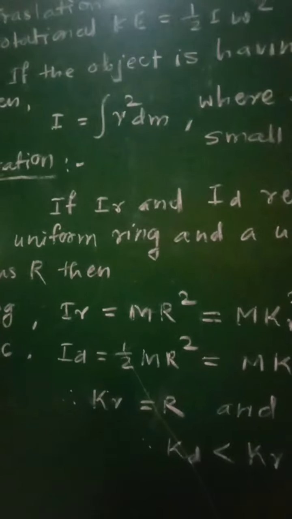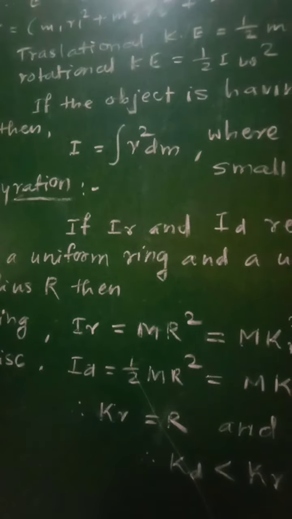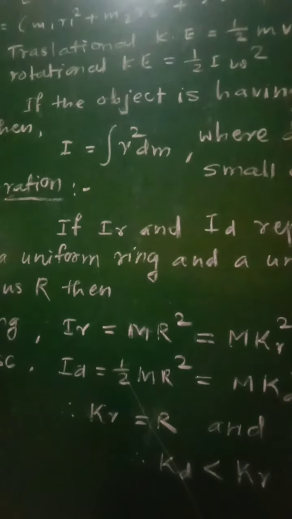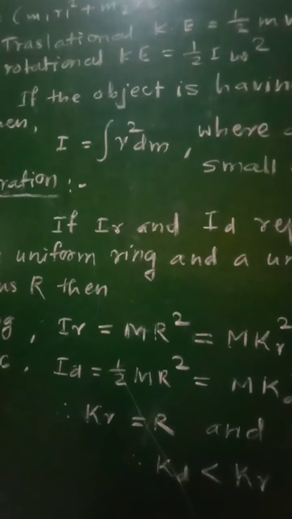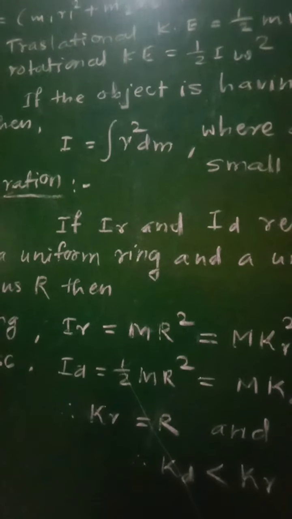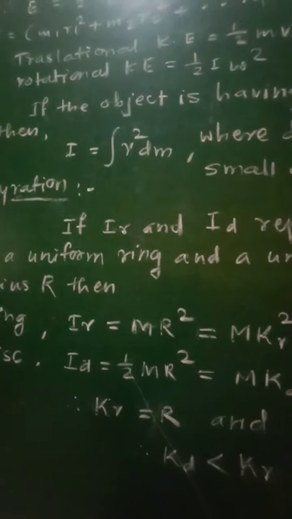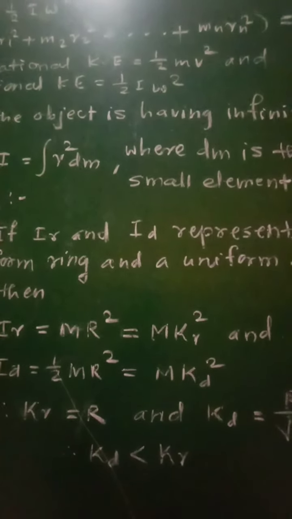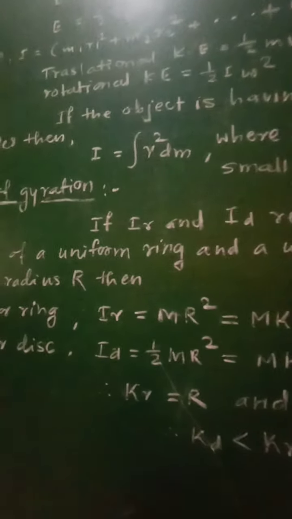That means we will have to divide that body into a large number of small elements, and if you consider any element of mass dm situated at a distance r from the axis of rotation, then I will be equal to integration r square dm. So I is equal to mr square, that is, the moment of inertia is equal to the product of mass and the square of distance. That will be the general relation.